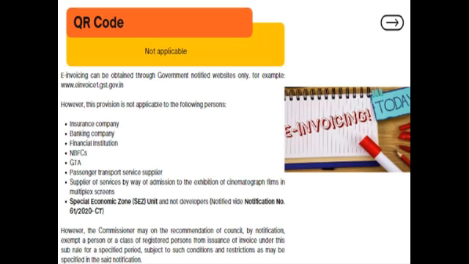So remember these exception cases, because the QR code concept is not applicable on these notified categories of persons, even though their limit exceeds rupees 500 crore.